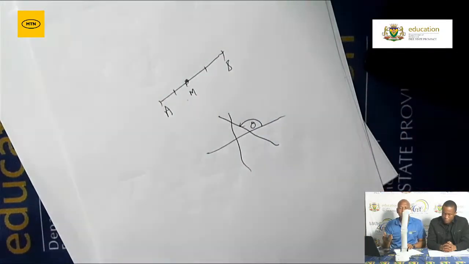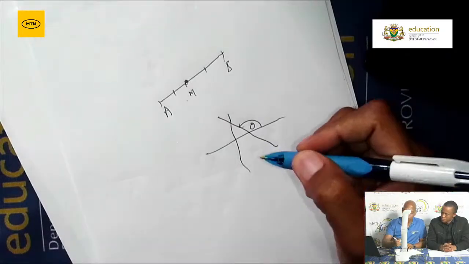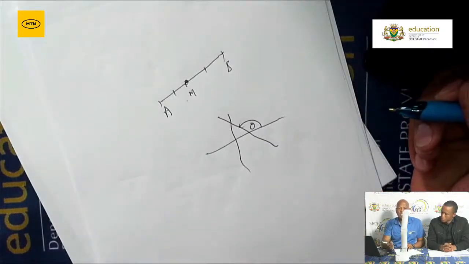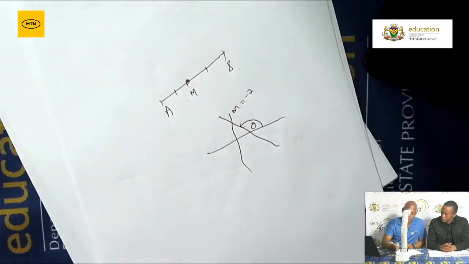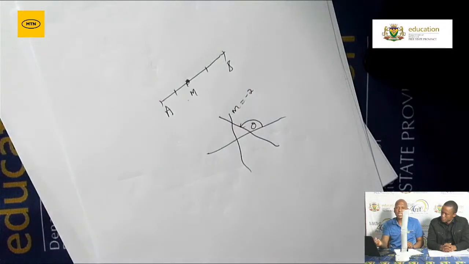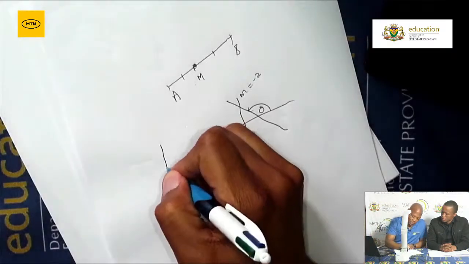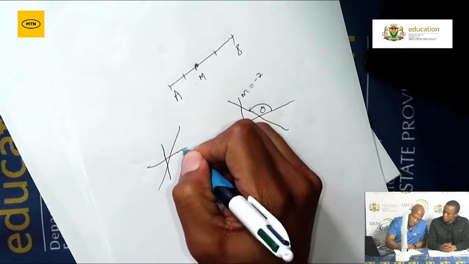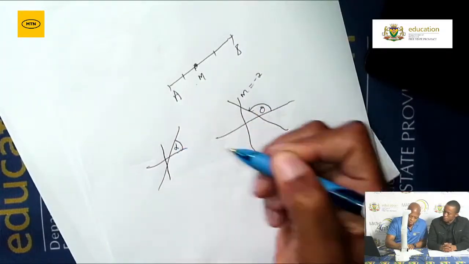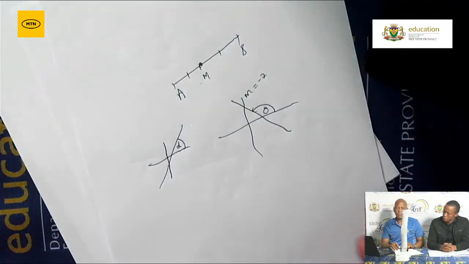How do I see that it is an obtuse angle? It's when the gradient is what? When the gradient is negative. In this case, I might say m is equal to -2. Then I know that the angle will be more than 90 degrees, but less than what? But less than 180. But now the second one also is when the gradient is positive, then you will have your angle like that. Then this will be your angle what? Your angle alpha. Grade 12, the angle of inclination is formed by the positive x-axis and the line.